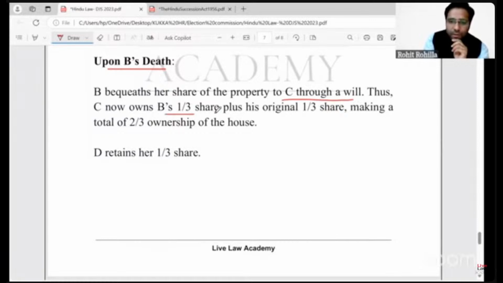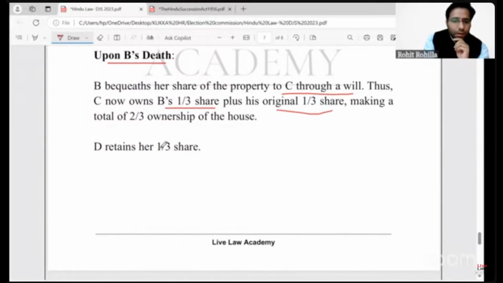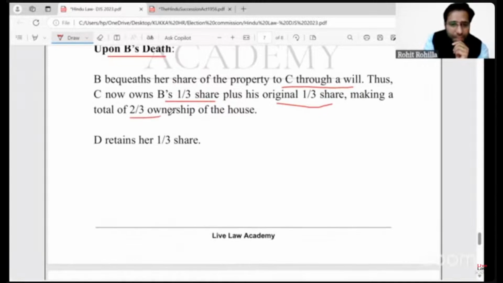So whatever one third share she got from her husband's property, that one third now is to be added to the one third share that he was getting, and now he will be having two-third of the ownership of the house, because one third will still be retained by the daughter, that is sister of C, right?